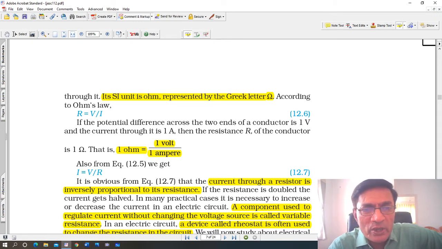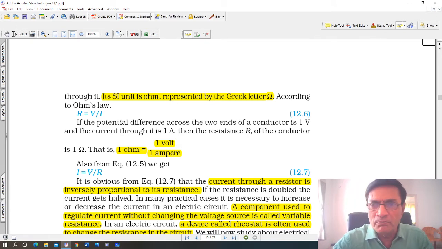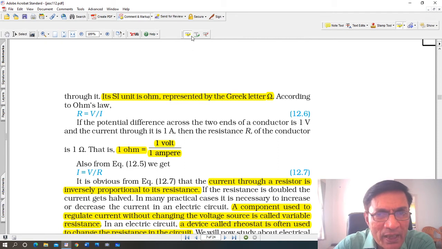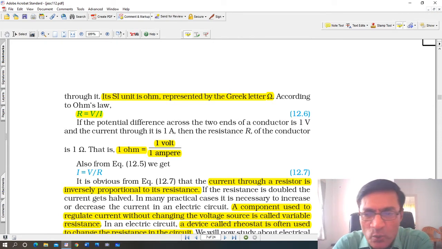According to Ohm's law, R is equal to V upon I. This is a very important question. This R is equal to V upon I is something that you must memorize, because you see this will be used in our numericals, often in numericals. If the potential difference across the two ends of a conductor is 1 volt and the current flowing through it is also 1 ampere, then the resistance of the conducting wire is said to be 1 ohm. That is 1 ohm is equal to 1 volt upon 1 ampere.